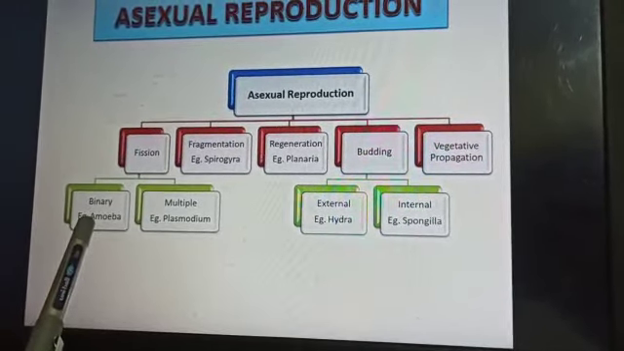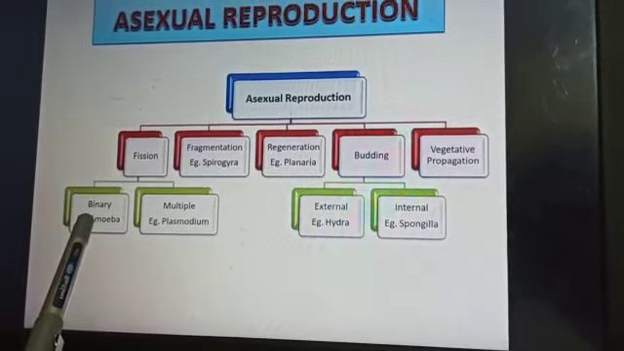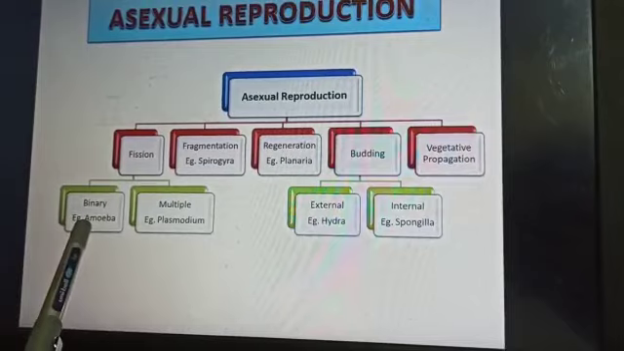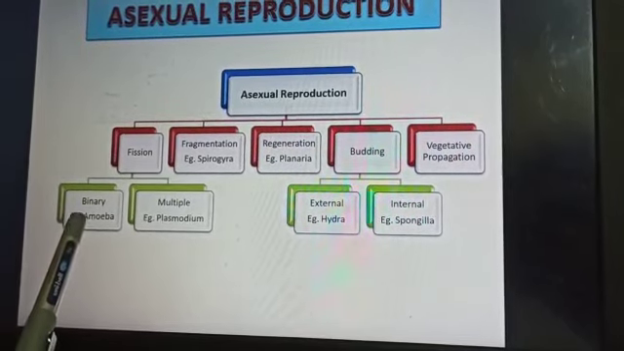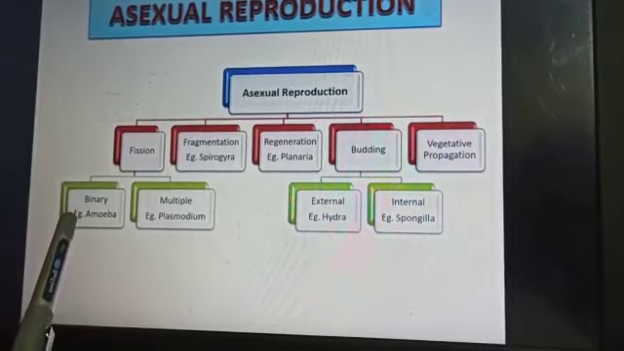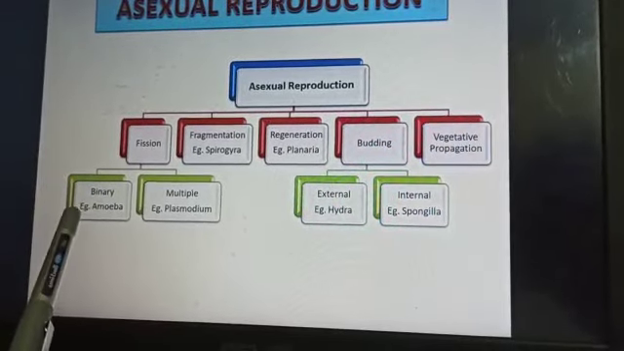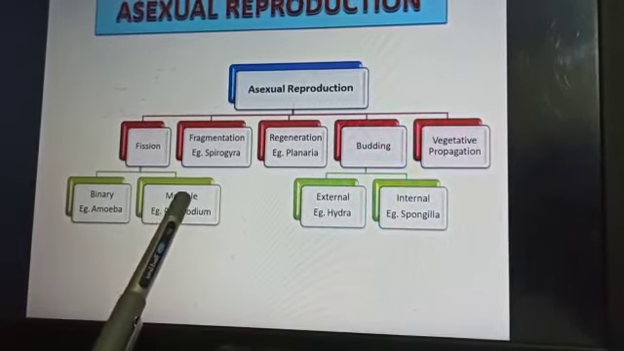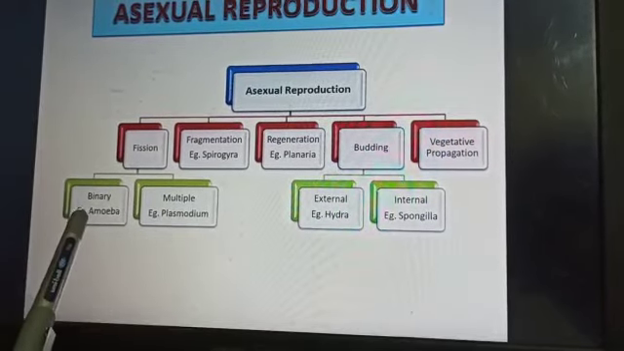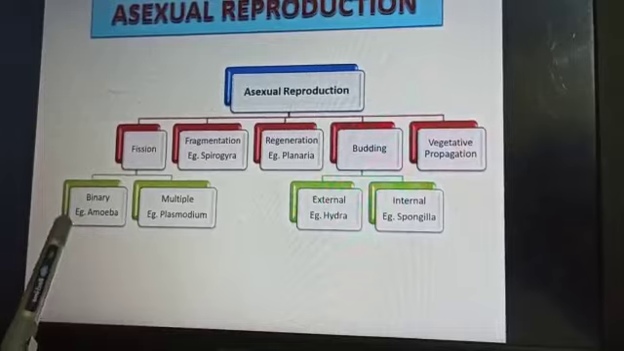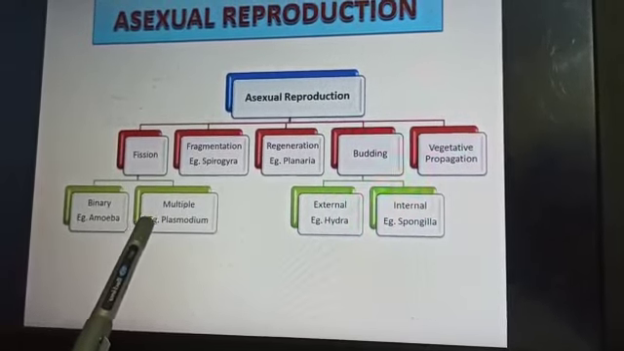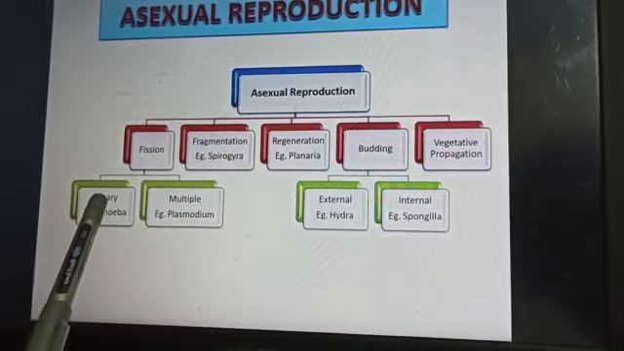belongs to phylum Protozoa. Simplest organism. Definite shape is absent, the body shape is different. Multiple fission means when the organism is divided into two parts, it is binary fission. When a number of parts are formed, it is called multiple fission, found in Plasmodium.